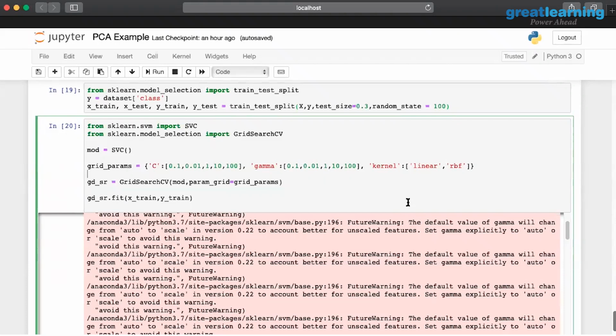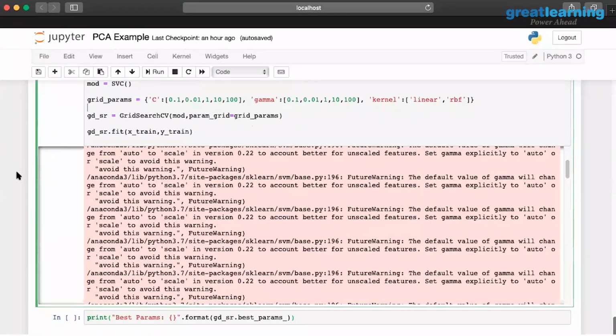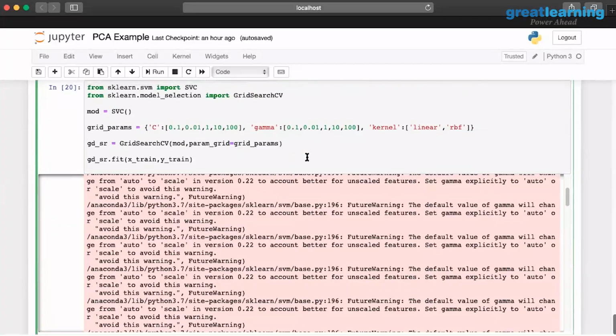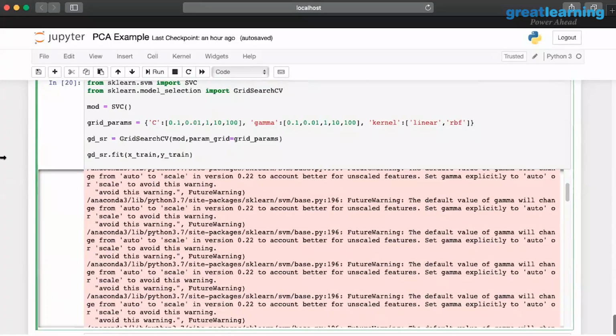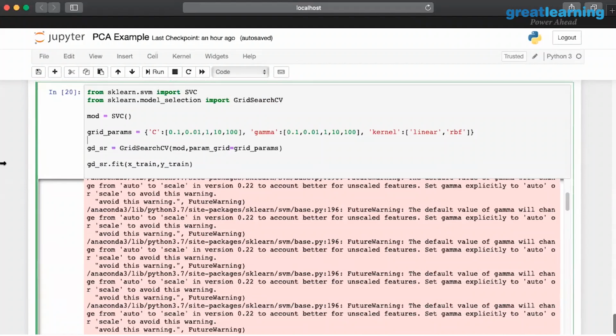So what will happen right now is that it will try for 0.1 and linear, 0.1, 0.01, and linear again. It will do a permutation and combination of all these parameters for the final algorithm. It will try all the combinations and come up with a final model that has the best result in terms of accuracy and score. But somehow this again is kind of a manual intervention.